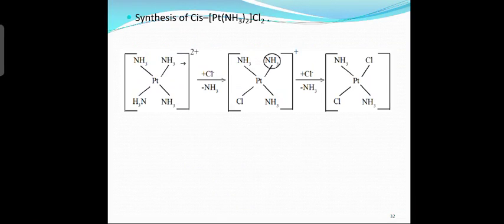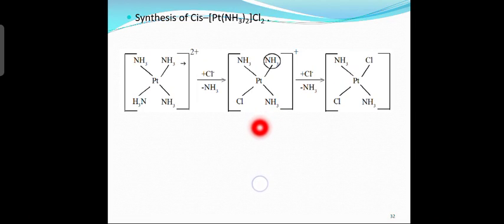Next line, you can see here 4 amine ligands are there. One Cl- is added, one amine is removed. In next step, one more Cl- is added, and amine is removed. In the first step, one NH3 is replaced by Cl- to give [Pt(NH3)3Cl]+ ion.